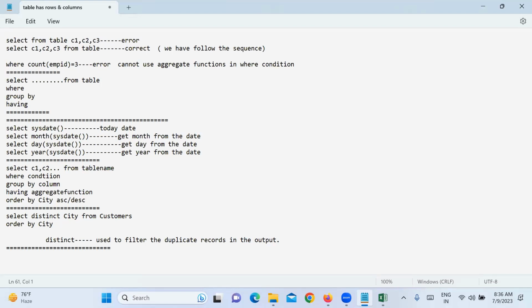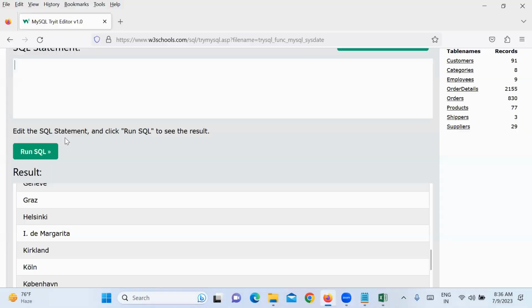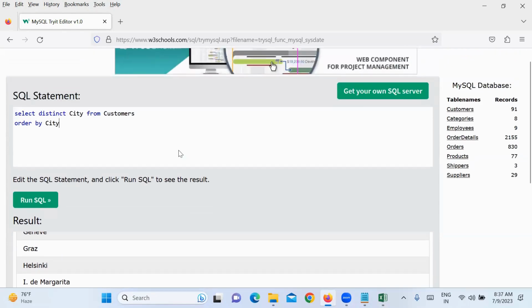Distinct also is similar to that, or? I'm not using distinct to group, right? With distinct, if there is more than one time, in the output I want to display only one time. I'm not doing any aggregate with the distinct. Did I use distinct city, comma, count like that? No, right? For output, if there are duplicate records, I want to take only one time. I want to filter it. Distinct removes the duplicates, right?